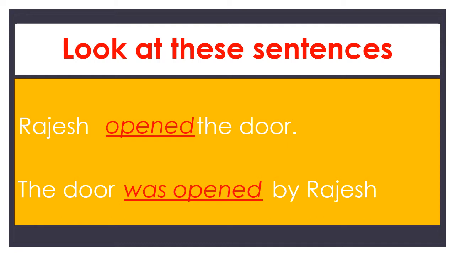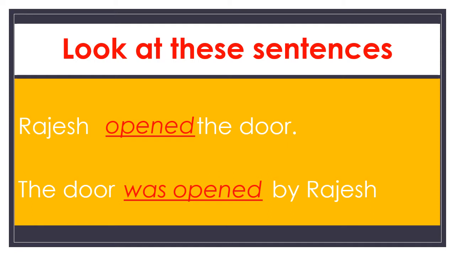In the first sentence, Rajesh opened the door. Here the order is Rajesh, opened, the door. Remember, the order is this one. In the second sentence, see the order. The door came first. The verb opened has an additional word, was, added, and a new word, by, and Rajesh came last.